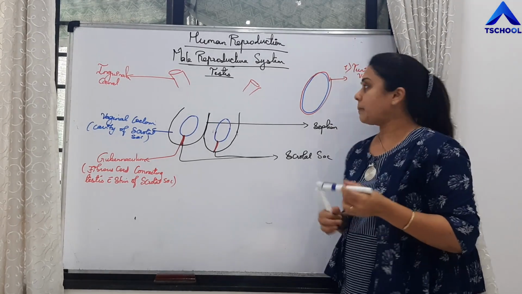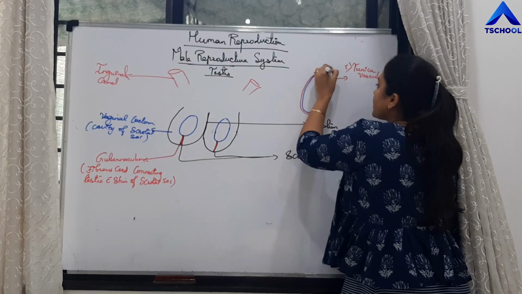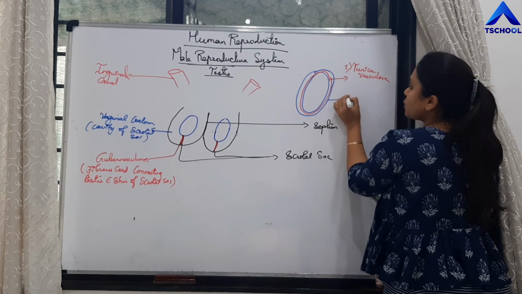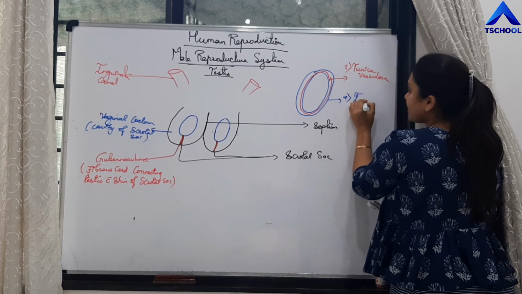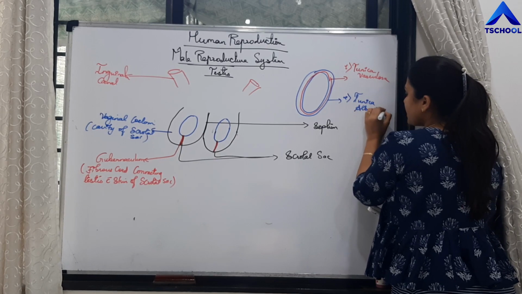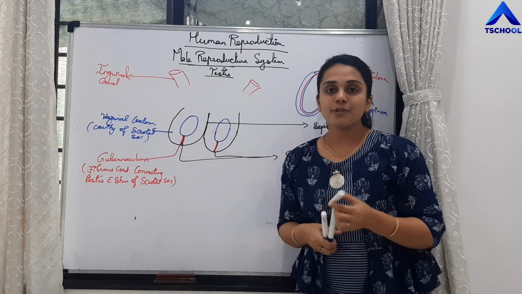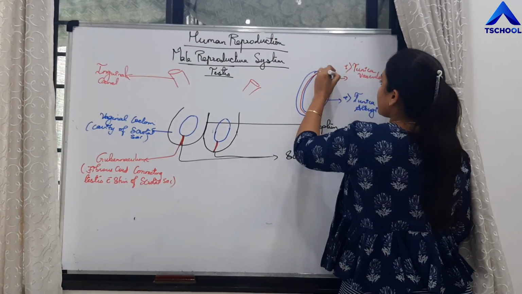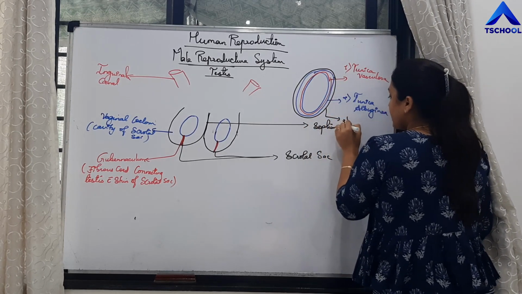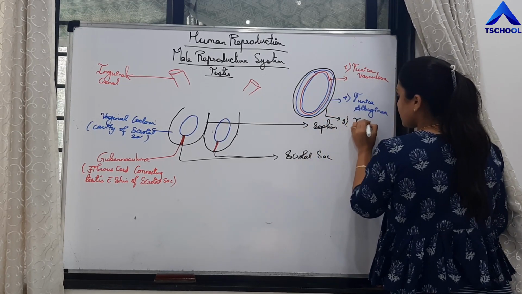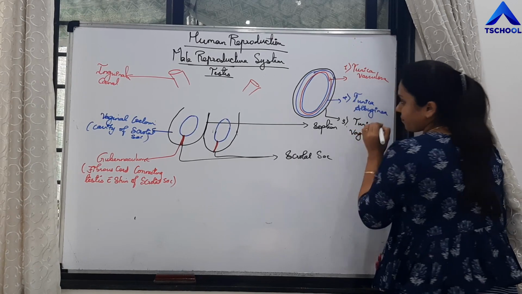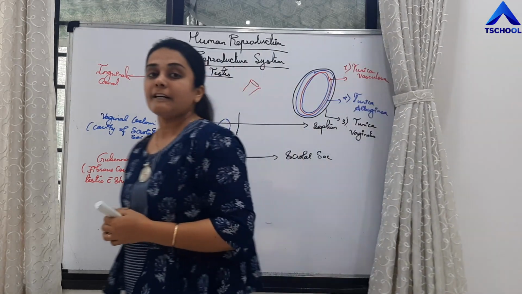Then the middle layer, right? The middle layer is called tunica albuginea. Middle layer is called tunica albuginea. And the outermost layer which is covering the testis is called tunica vaginalis. It is called tunica vaginalis.